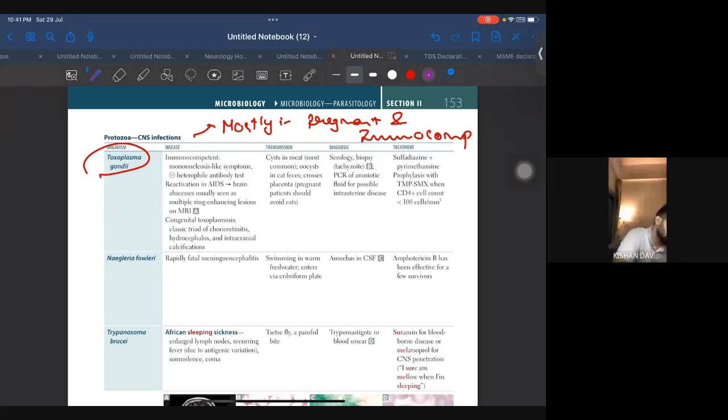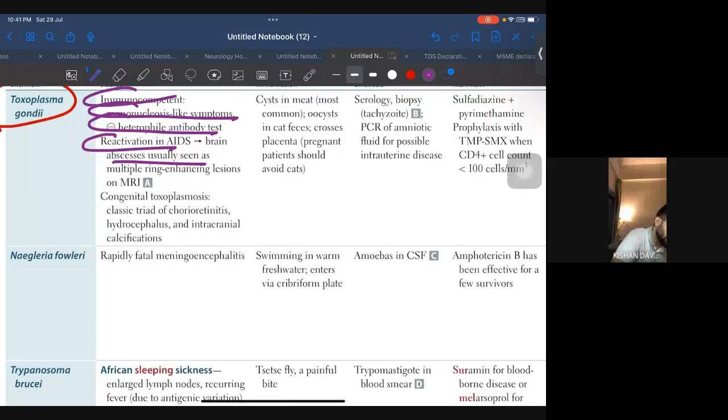All right, let's just see. Immunocompetent, mononucleosis-like symptoms, negative heterophile antibody test, reactivation in AIDS, brain abscess usually seen as multiple ring-enhancing lesions. Now this is very important. Multiple ring-enhancing lesions on MRI, because ahead there will be neurocysticercosis and there are so many other things. So everywhere you have to figure out which lesions are seen in which part of the brain. Okay, so make sure you know that.